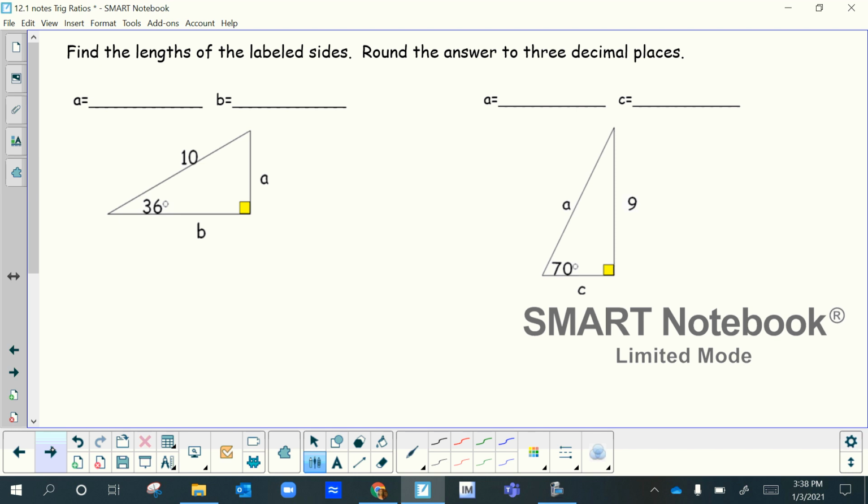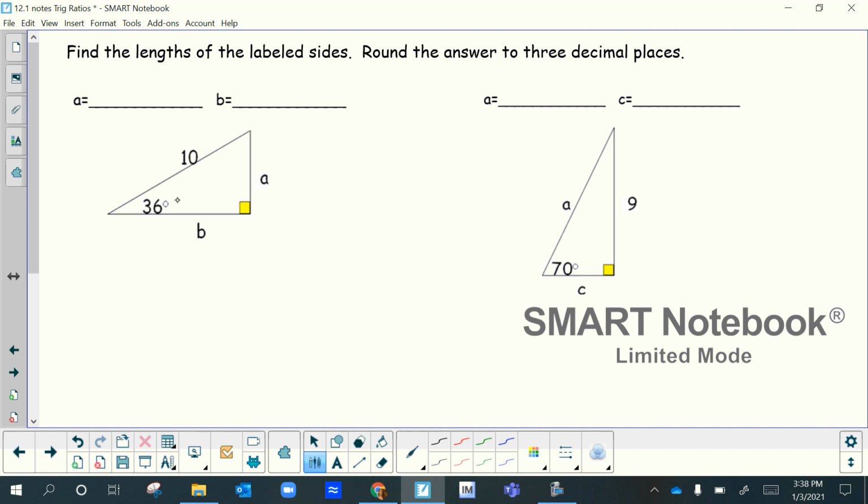And so here's what a real problem is going to look like on your homework and on your quiz coming up at the end of the week. It's going to have at least one angle measure that they give you, and at least one side. And then you're going to have to solve for the other sides and possibly the other angle. But the other angle is easy. That's just the 180 rule.